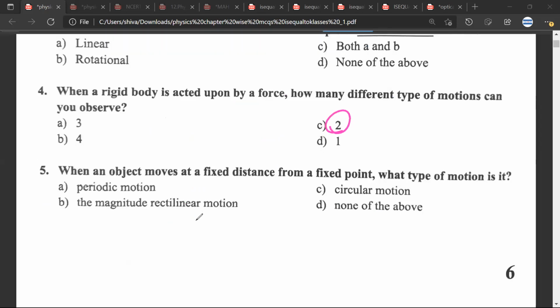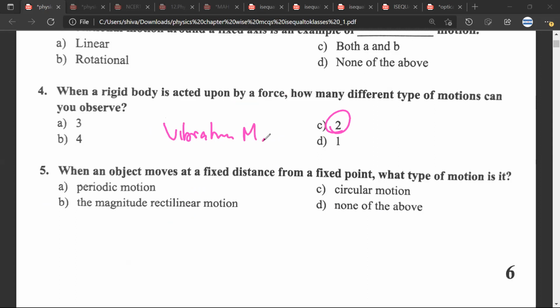But please remember that when you go to class 11th and 12th, there is another kind of motion which you will be studying, which is the vibrational motion. Mr. CB, any doubt? No doubt. So you will have rotational motion, linear motion, and vibrational motion. This vibrational motion will only come in class 11th and 12th. So now you can skip about this, and the right answer would be 2. Great.